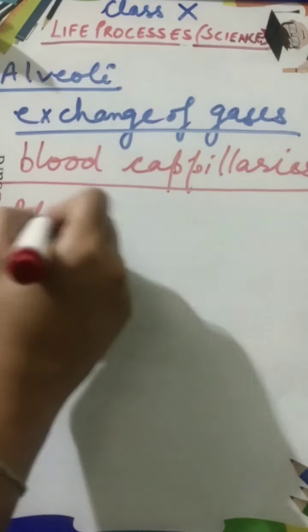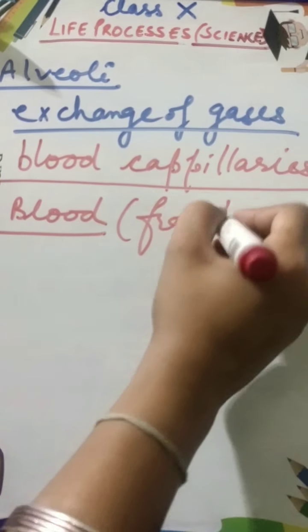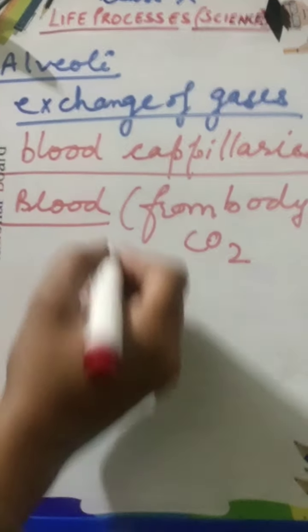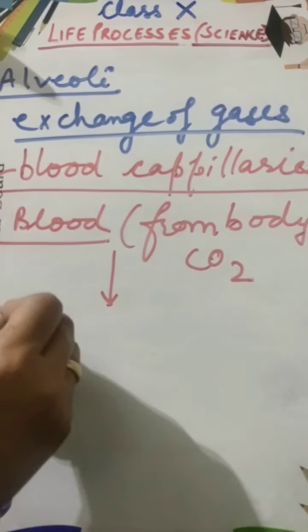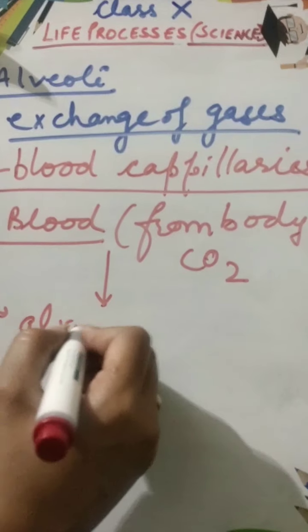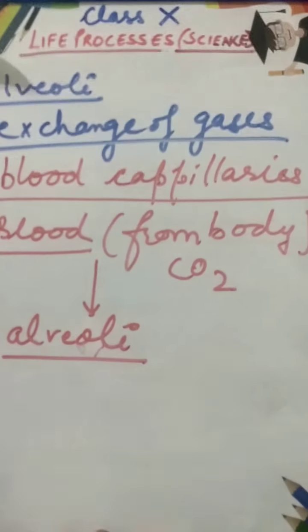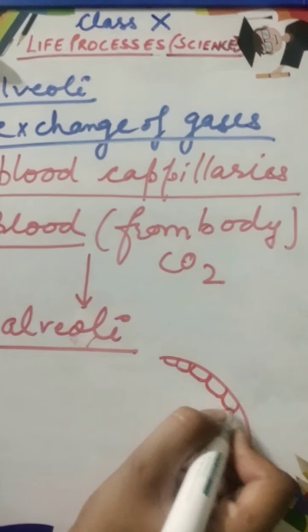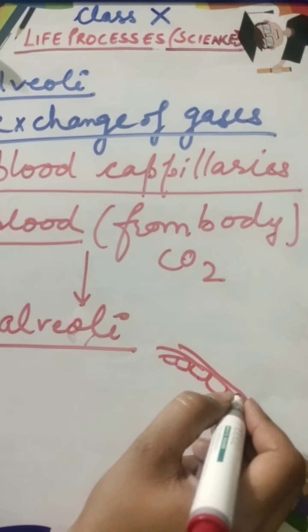Now what is going to happen in alveoli? The blood comes from the body with carbon dioxide. So when this blood passes through the blood capillaries around the alveoli, there is exchange of gases.